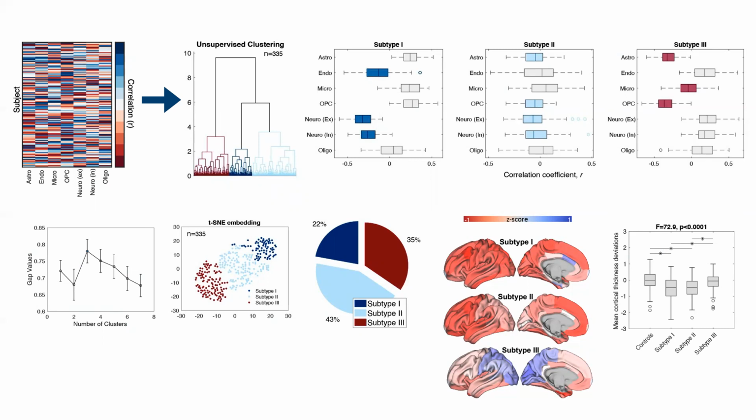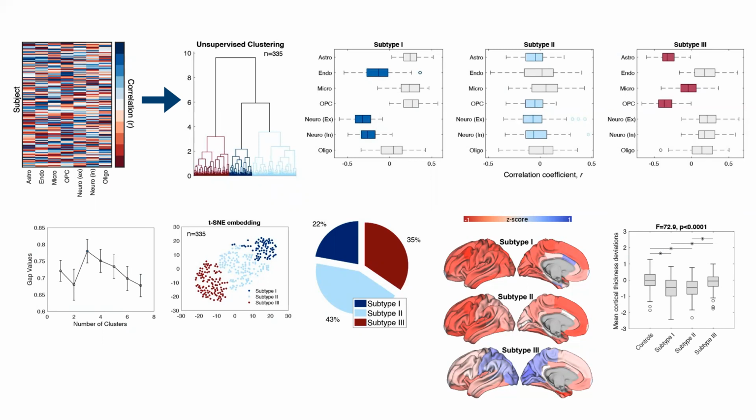One of the subtypes was characterized by predominantly associations with neuronal and endothelial gene expression, which consisted of 22% of patients. A larger group were characterized by associations with mixed cell types, and a third group predominantly by astrocytes and oligodendrocyte progenitor cells. These proportions are only displayed here for the ASRB cohort, but were fairly consistent with the HCP cohort as well. And this broad cell class stratification wasn't explained by demographic or clinical factors.